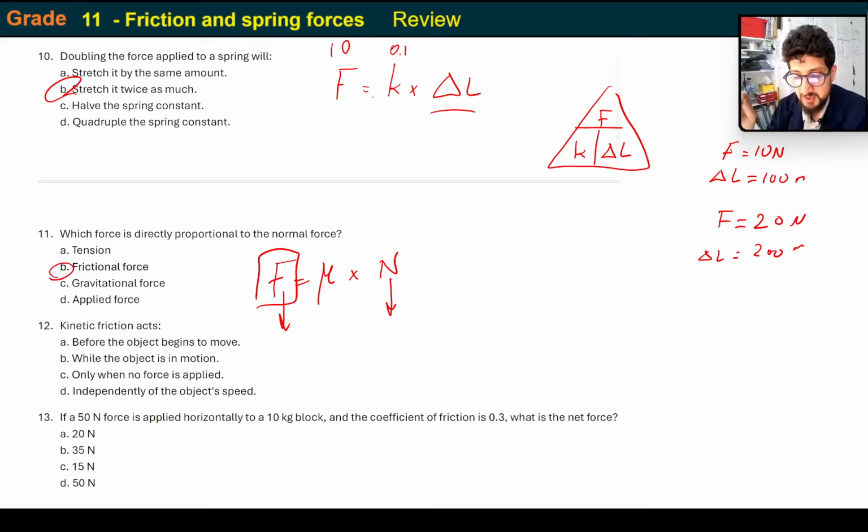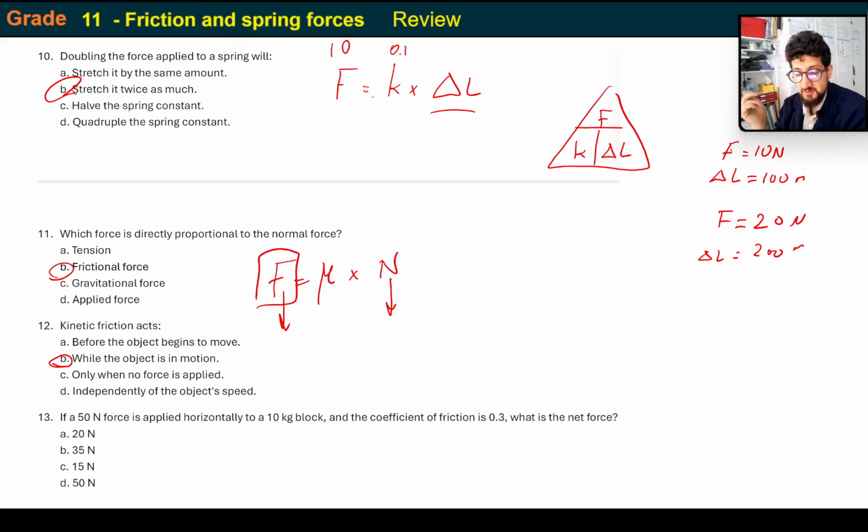Kinetic friction acts before the object begins to move, while the object is in motion, only when there's no force applied, or independently of the object's speed. Obviously, it acts while the object is in motion, unlike static friction. And of course, it always opposes the motion of the object.